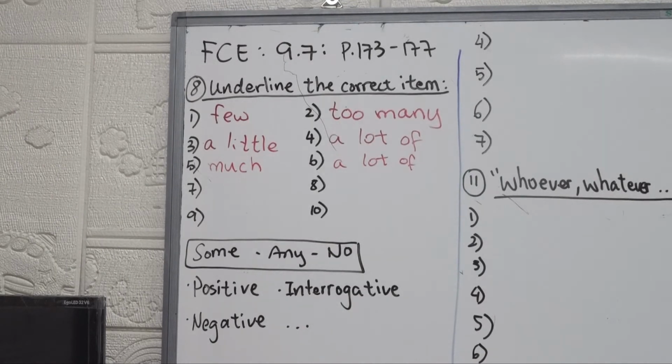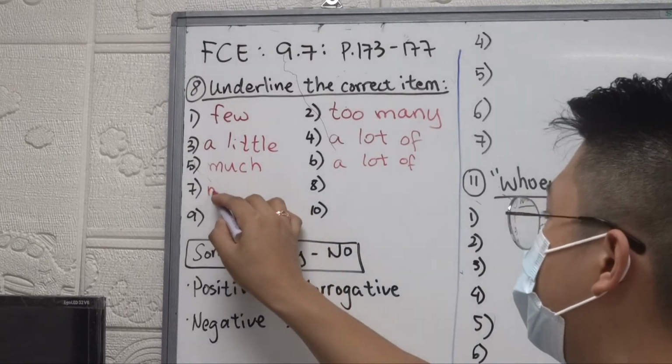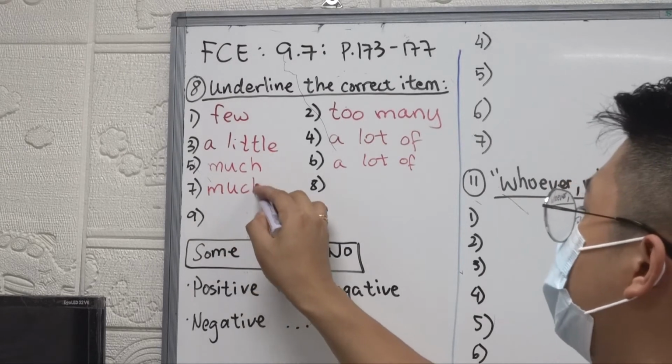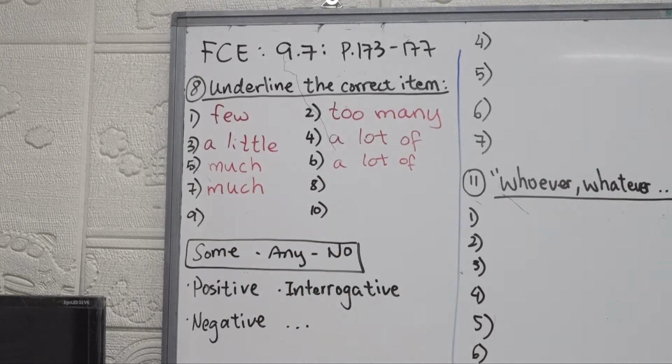Right, it should be much, right? Much information. We can count the pieces of information, but the information itself we cannot count, right? So it's much. We can talk about the amount, right? So just the amount, but not how many exactly, right? All right, next one, number 8.